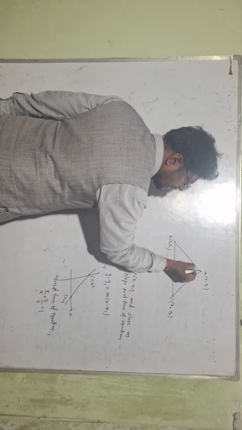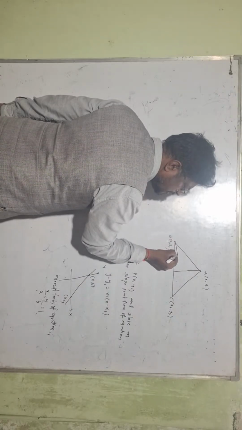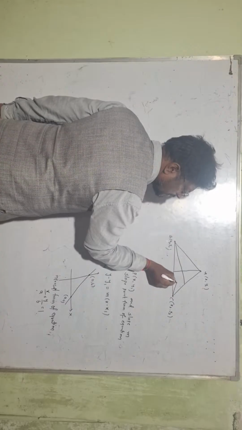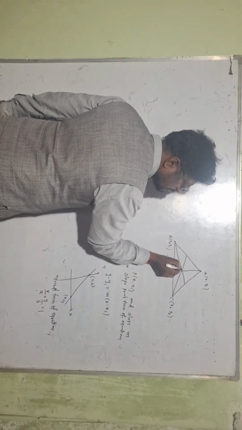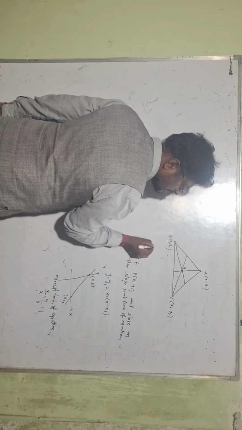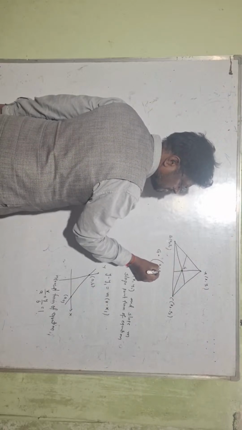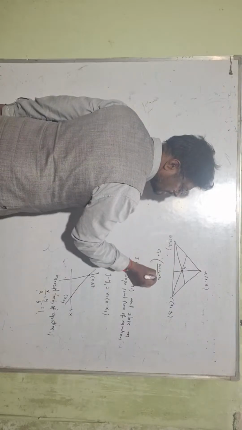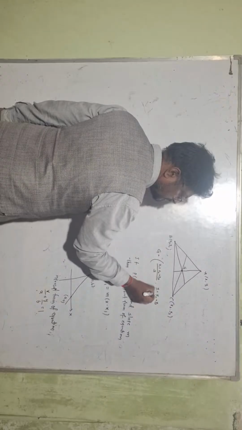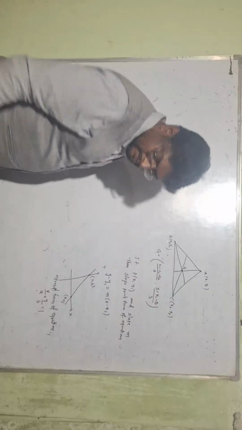A line drawn through the vertex A is a median, a line drawn from vertex B is another median, and a line drawn from vertex C. The point where they intersect is called the centroid G. This centroid G is calculated by the formula x1 plus x2 plus x3 upon 3, y1 plus y2 plus y3 upon 3. So, a very important question.